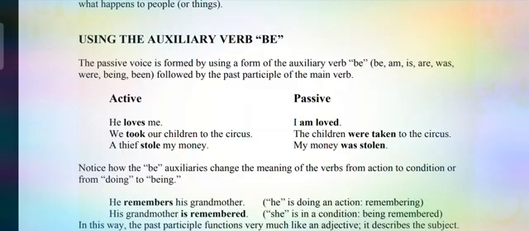I am loved. We took our children to the circus. The children were taken to the circus. A thief stole my money. My money was stolen. Notice how the be auxiliaries change the meaning of the verbs from action to condition, or from doing to being. Okay.